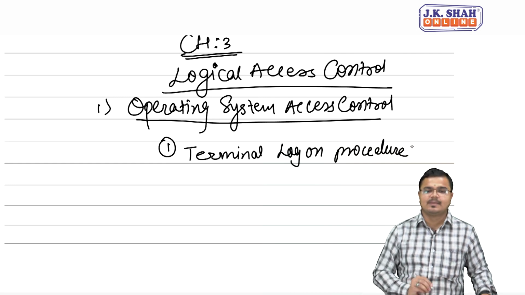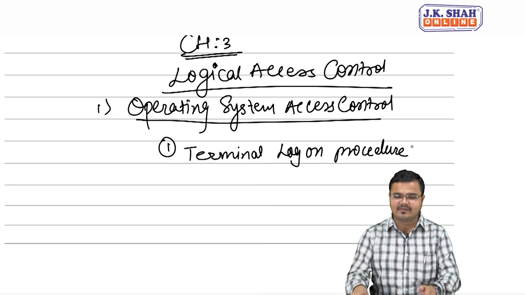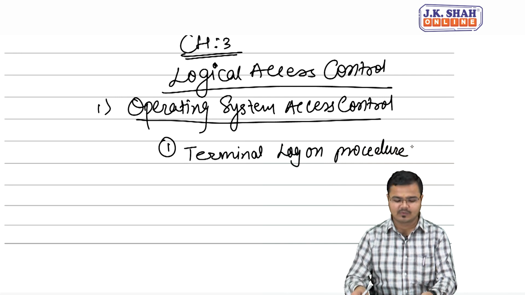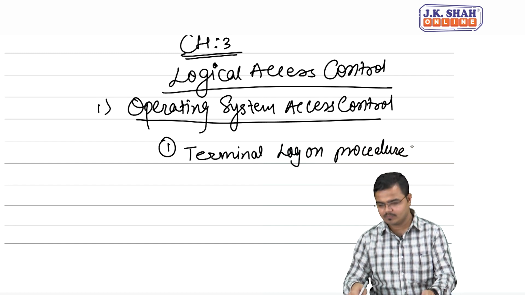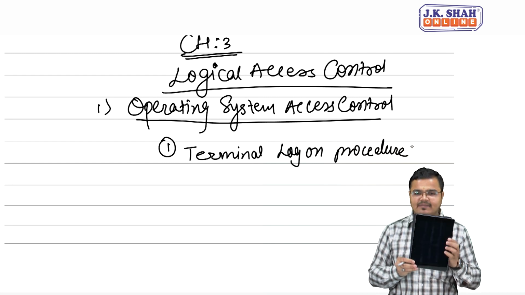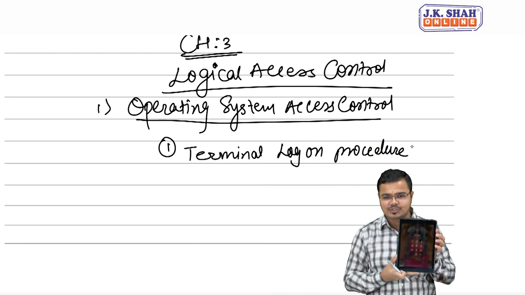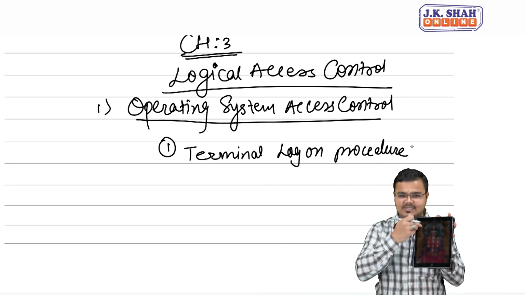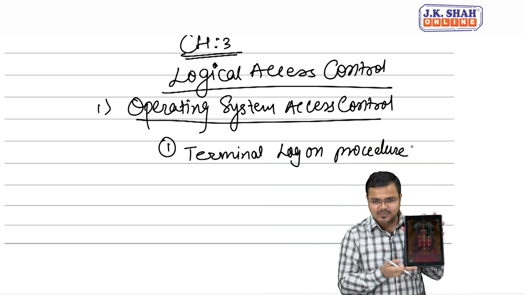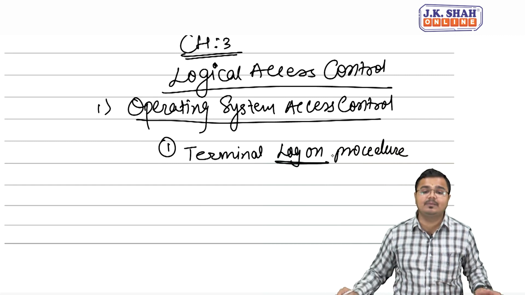You know people, one of the very simple things is the terminal logon procedure. Let's take a very simple example. Suppose I have one device with me. When I start this device, it will immediately ask me to enter the passcode. That means the entire operating system is protected, and no one can use this system without entering the password. That's called the terminal logon procedure. Unauthorized access can't be done.